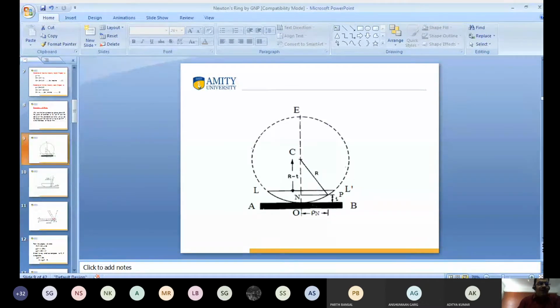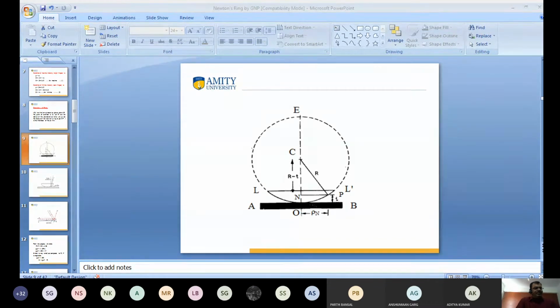I want to go back to the figure. By the property of circle, NP whole square is equal to ON into NE. It may be or not. Can you tell me?